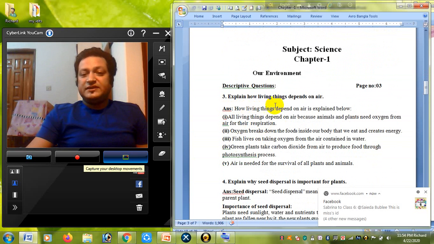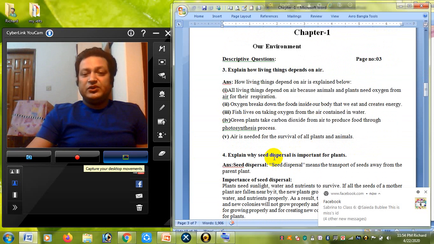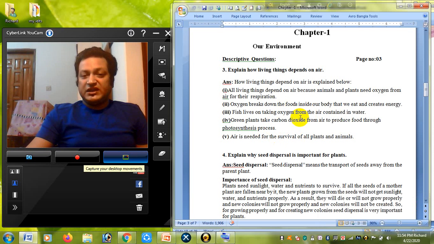And now think about number 3, descriptive question answer. Explain how living things depend on air. Living things definitely need air, because from air they get oxygen, and without oxygen living things cannot survive. Like we are living things, human beings, all kinds of animals, fish, aquatic animals, even the plants also get oxygen for their respiration or breathing systems, and they use carbon dioxide to produce their own food.